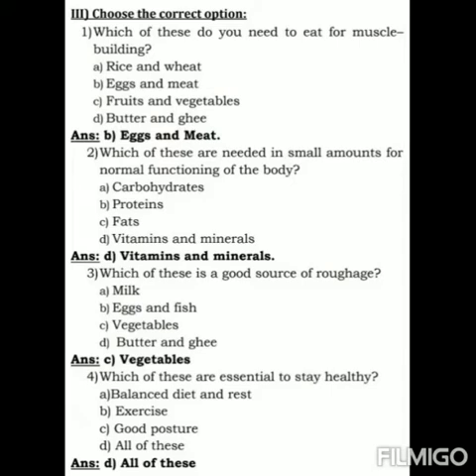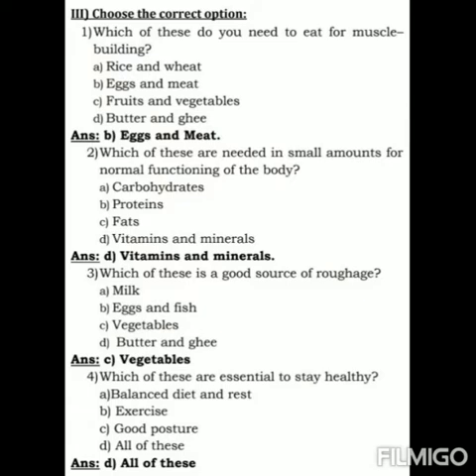Which of these are needed in small amounts for normal functioning of the body? The options are A. Carbohydrates, B. Proteins, C. Fats, D. Vitamins and minerals. The answer is D.